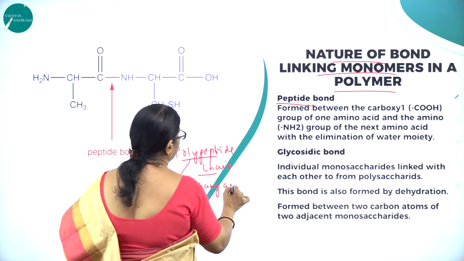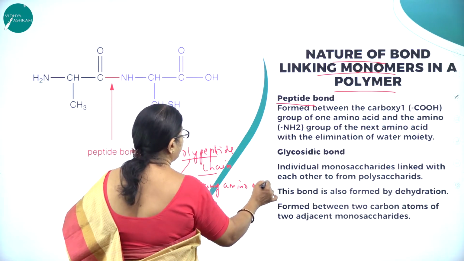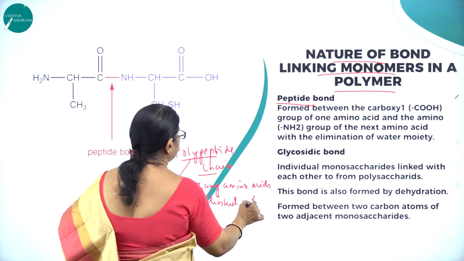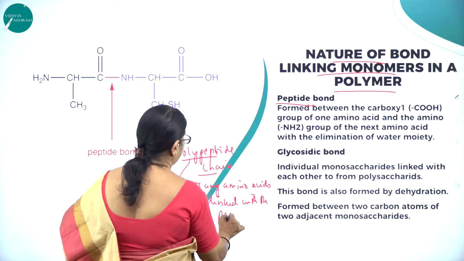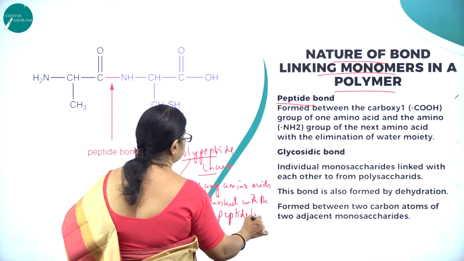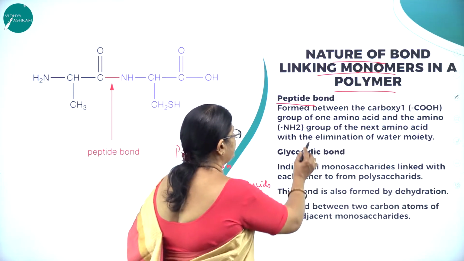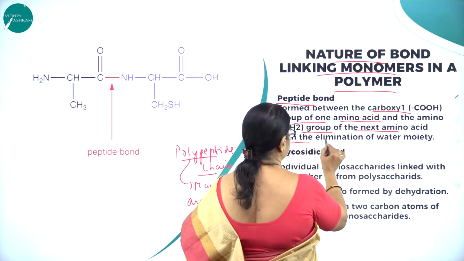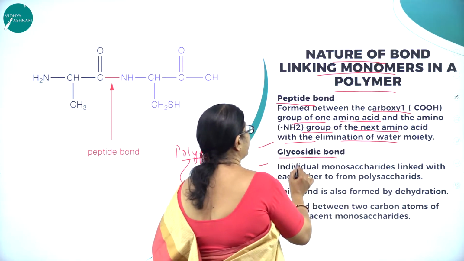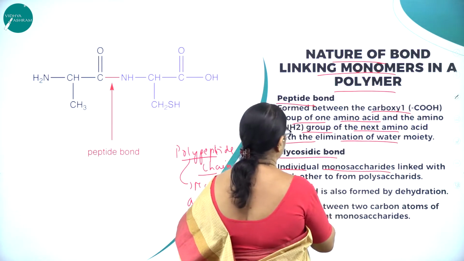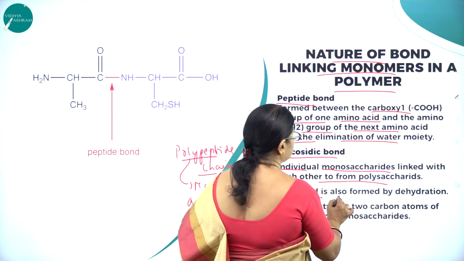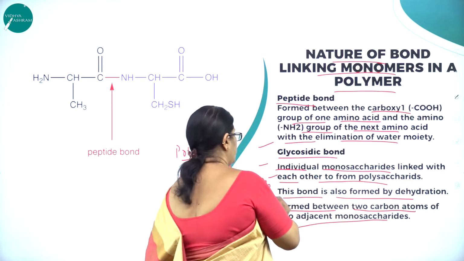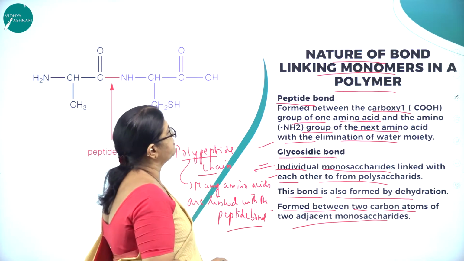Many amino acids linked with the peptide bond, formed between the carboxyl group of one amino acid and the amino group of the next amino acid with the elimination of a water moiety. So the glycosidic bond: individual monosaccharides are linked with each other to form a polysaccharide. This bond is also formed by dehydration, between two carbon atoms of two adjacent monosaccharides.